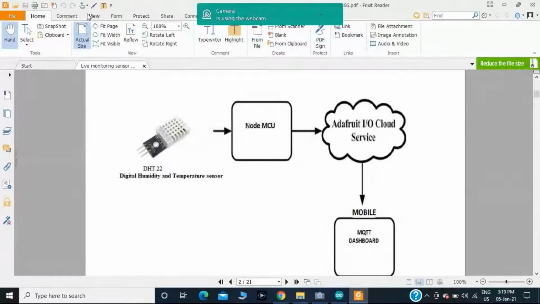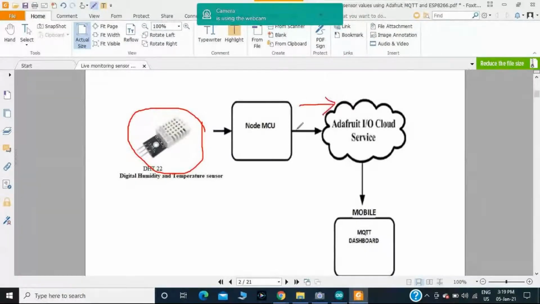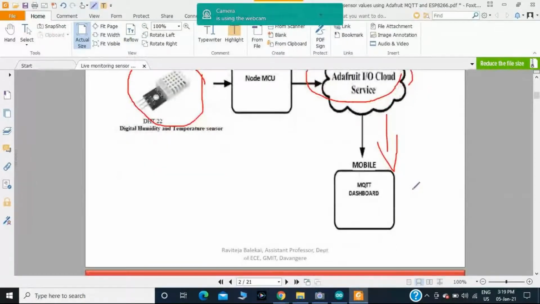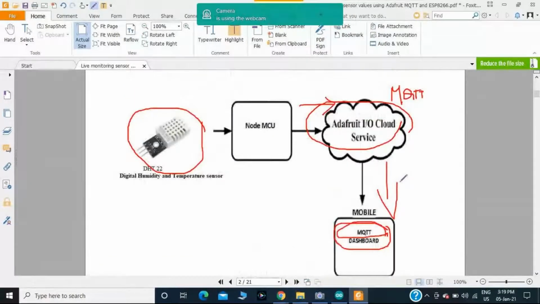First, I will consider the temperature and humidity data. I am fetching the two values through the NodeMCU to the Adafruit IO Cloud Service. In the previous case, I had taken the ThingSpeak Cloud Service. In this example, I am going to consider the Adafruit IO Cloud Service. Then, with the help of MQTT, I am forwarding the same data to the mobile using the MQTT Dashboard app, which is available as an Android app, where you will get the field name. And also we are going to learn what MQTT means.